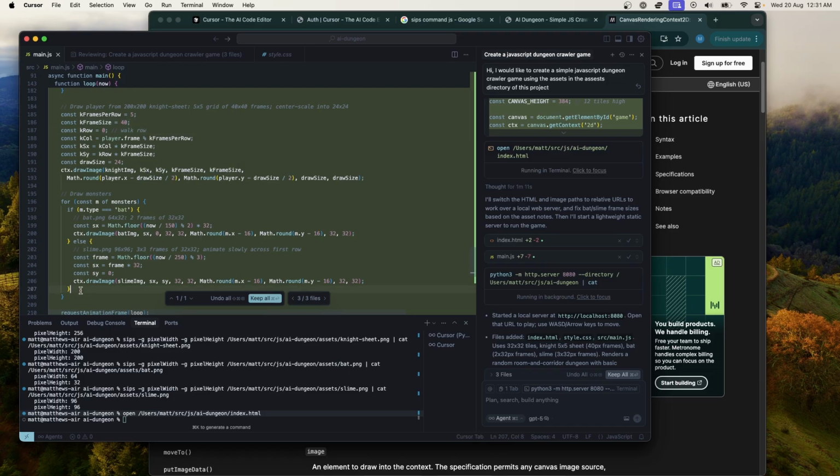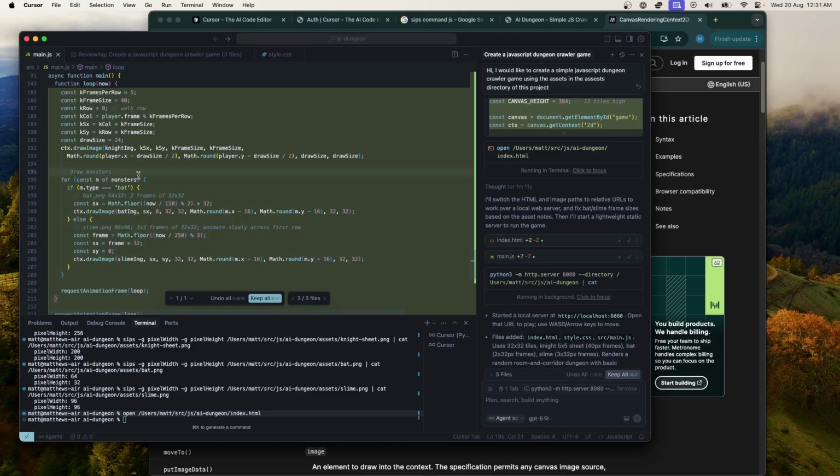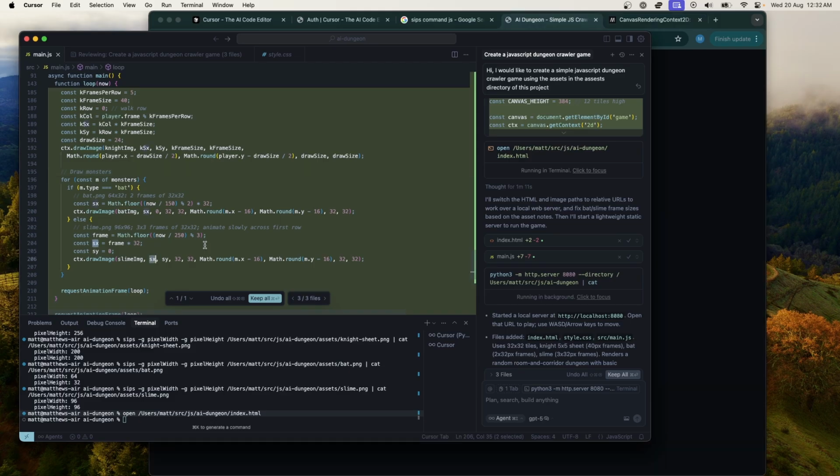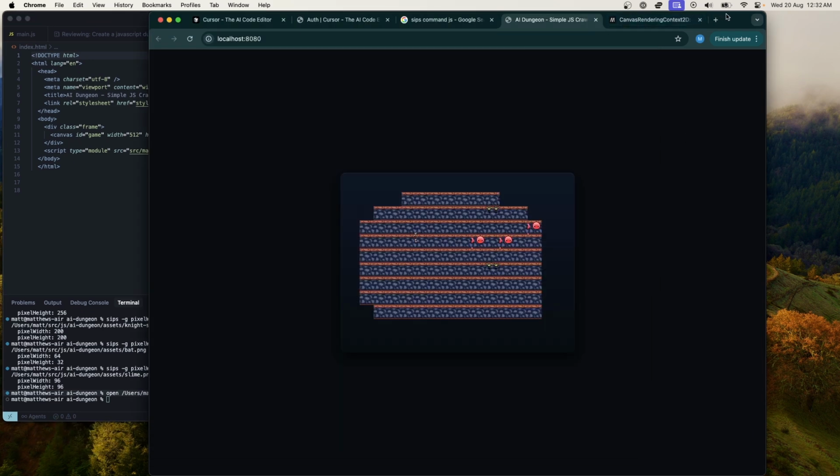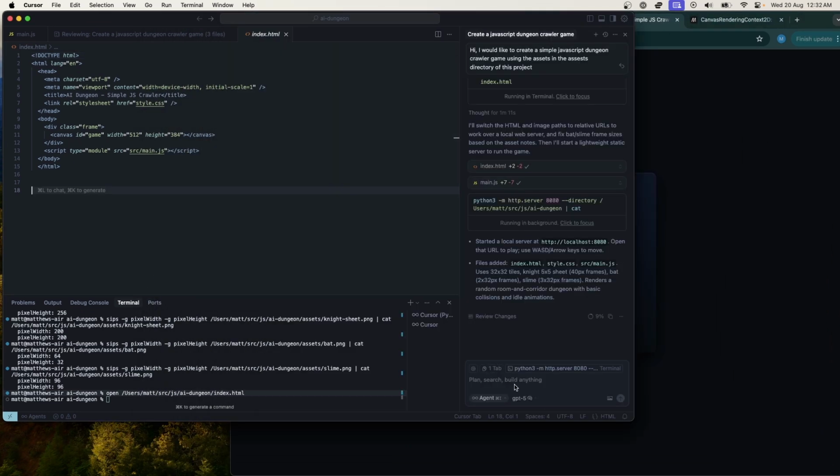Once again, this code is not very generic. Every monster is being drawn separately instead of having common logic for that. This is not the nicest. If a junior dev came to me with this, I'd say there's a better way to do this. But I did say a simple dungeon crawler, so maybe I shouldn't be too harsh on it. Maybe we're being mean to the AI because the tiles are 32 by 32, but the animated resources have different sizes. So how do I explain to it that it's messed something up with the animations?